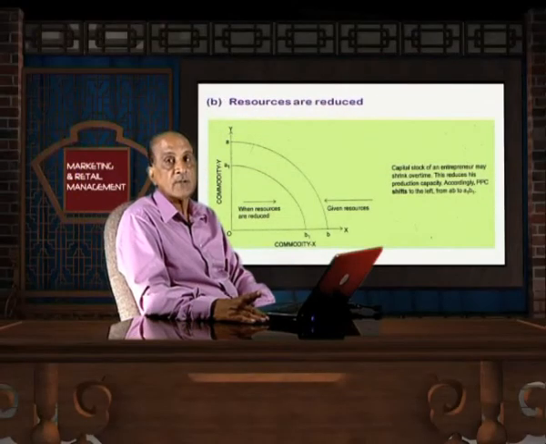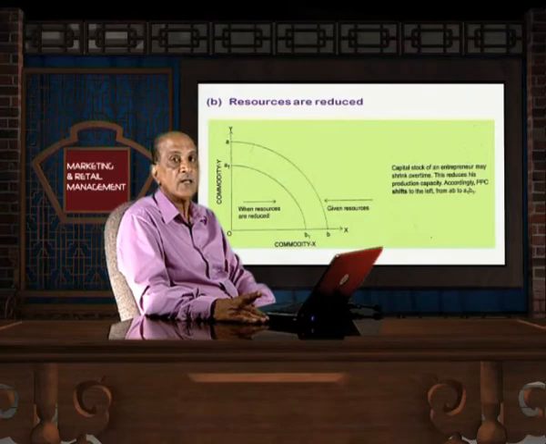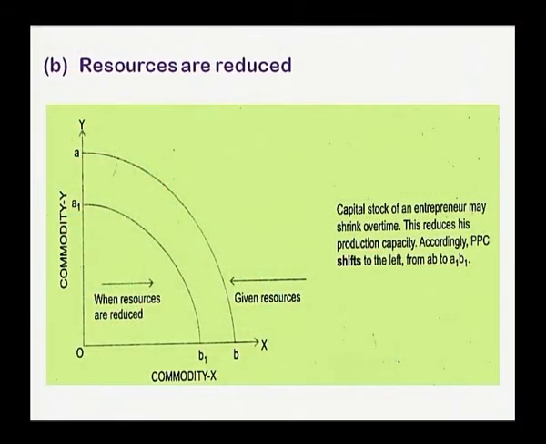Now, what happens if resources are reduced? Definitely the production possibility curve will shift leftward. In this case, we will have the production curve A1 and B1.